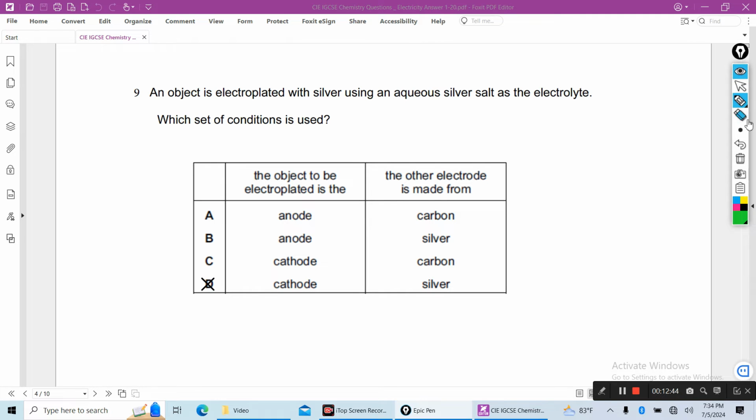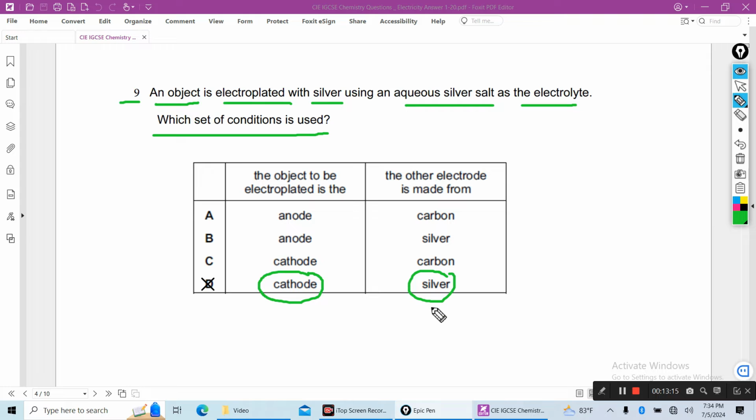Nine. An object is electroplated with silver using an aqueous silver salt as electrolyte. Which set of conditions is used? You know, the object to be electroplated is attached to the cathode and the other electrode is made from silver.